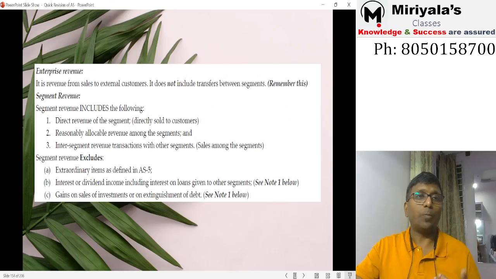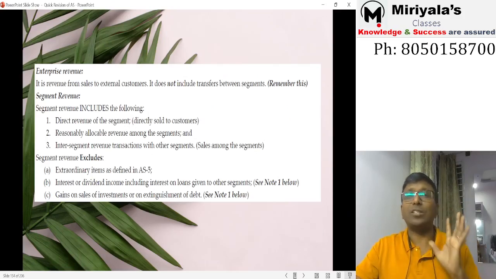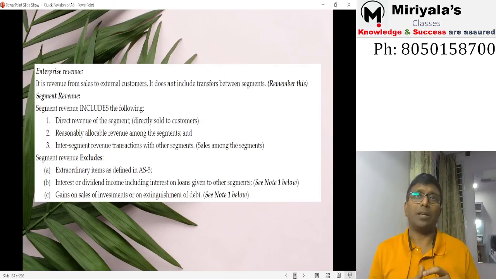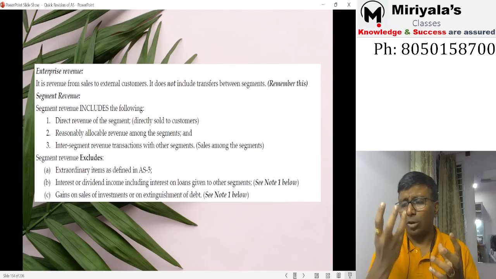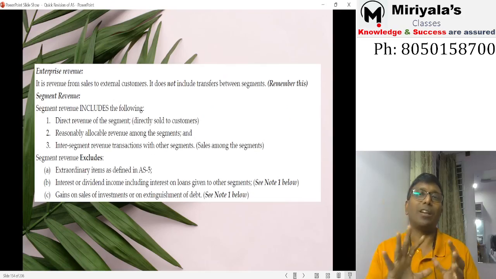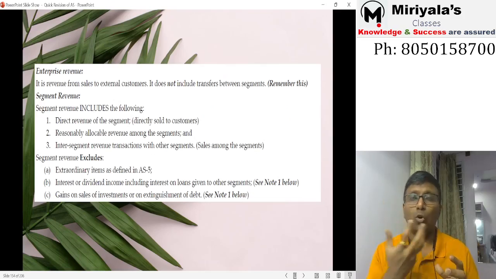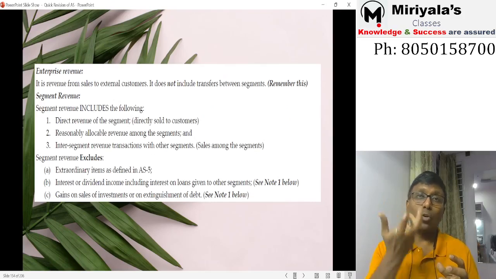Next, the crucial part is the definition part. There are totally, I think, six definitions which are very crucial. If you don't know these definitions, then I can say that you don't know the standard. That's all. One is enterprise revenue. Enterprise revenue is nothing but the sales in the profit and loss statement, for the entity as a whole.